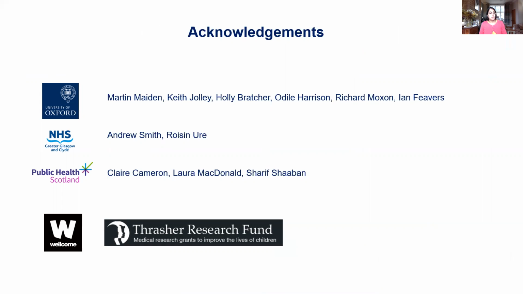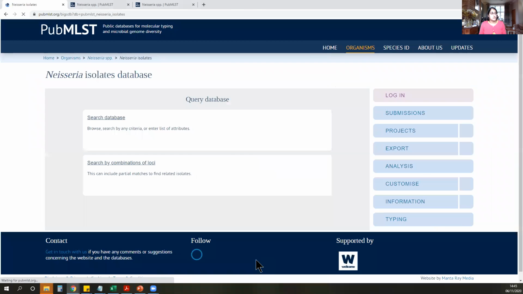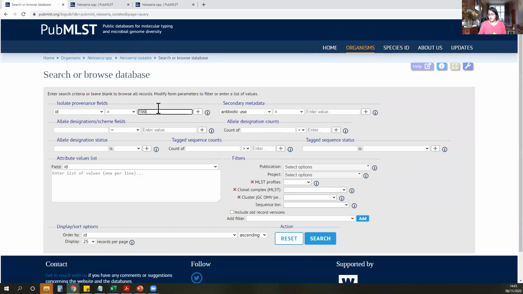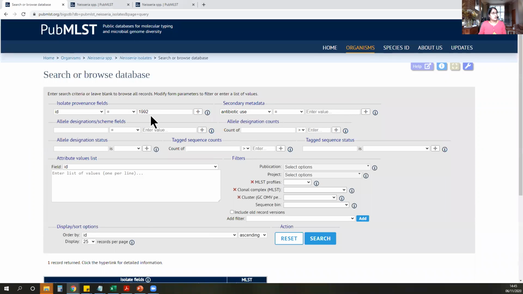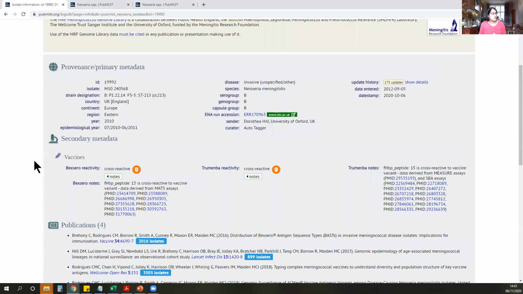But now I want to show you how you can access MenDeVar. There are 3 main ways. You can go through the isolate record. So starting here in the PubMLST Neisseria database, you can go to the isolate collection. You can search the database for any given isolate of interest. And you can search on that page and see the data I just showed you, secondary metadata here.